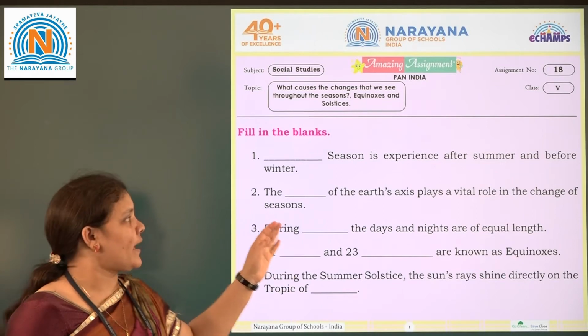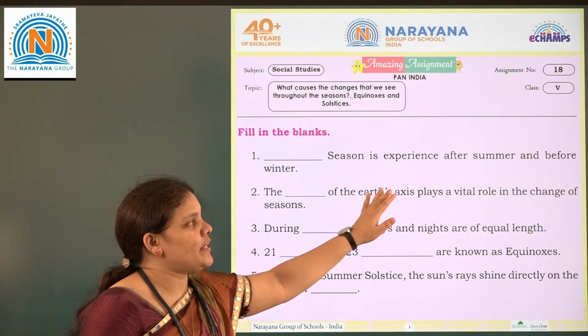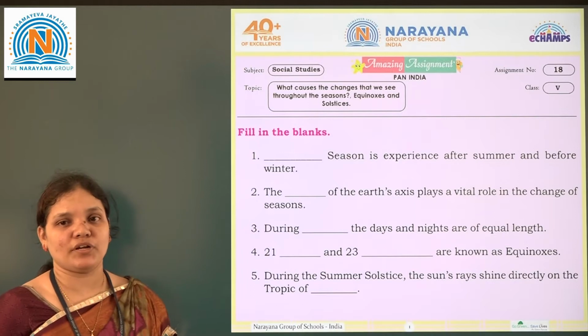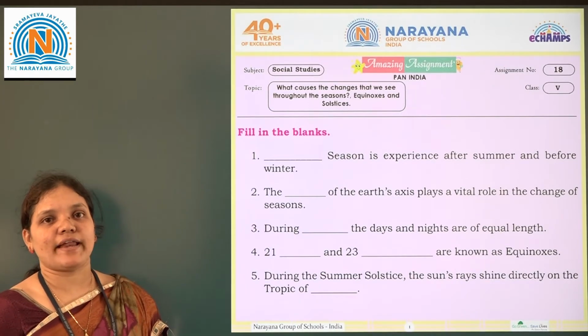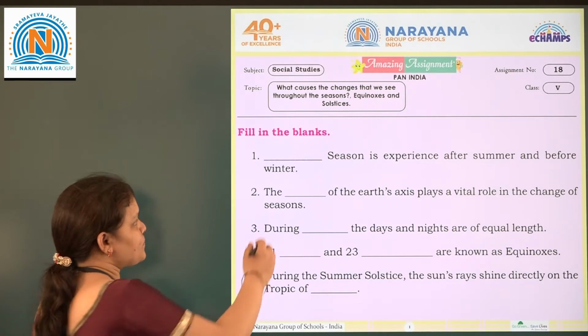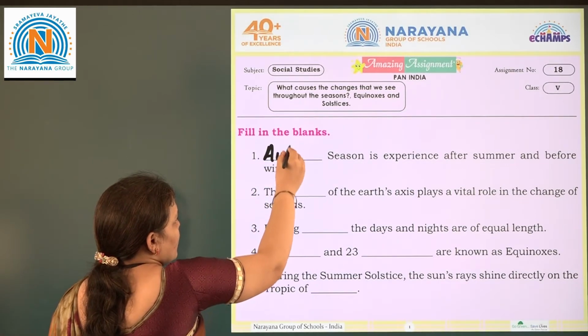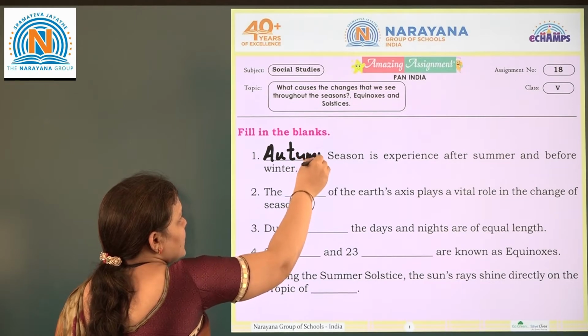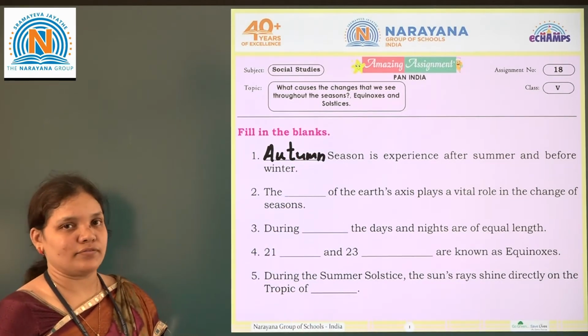The very first blank is: dash season is experienced after summer and before winter. The season which we are experiencing after summer and before winter, that is autumn. During the autumn season all the leaves fell off.